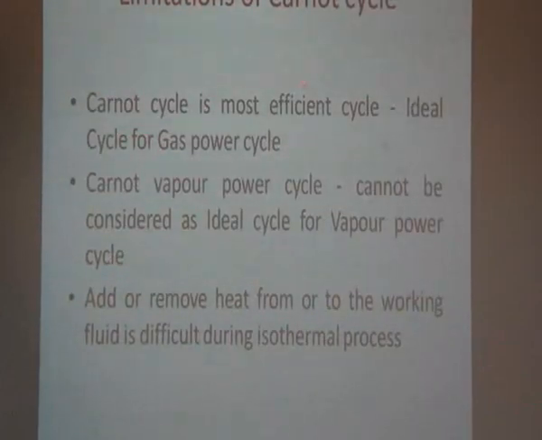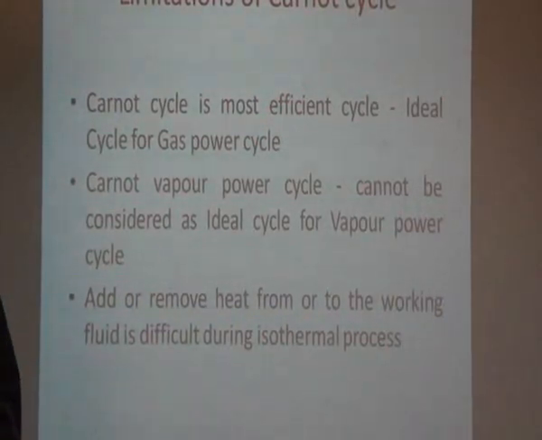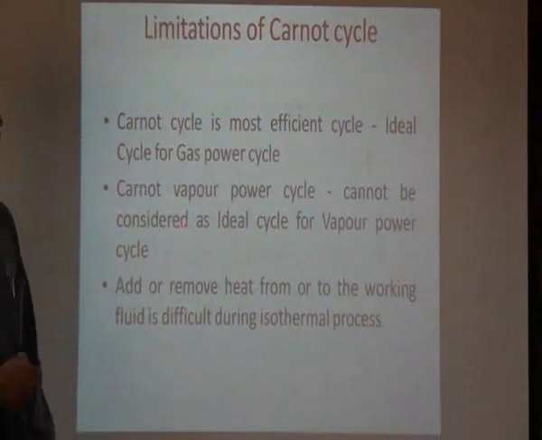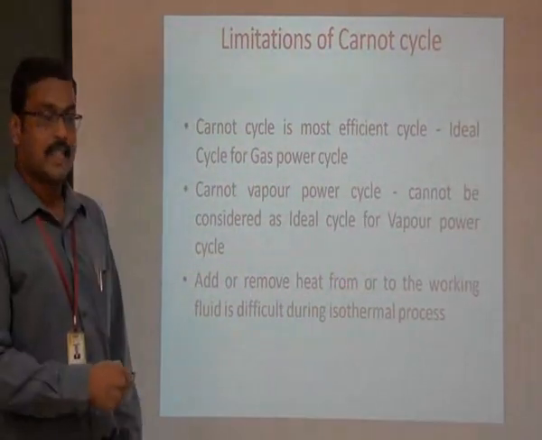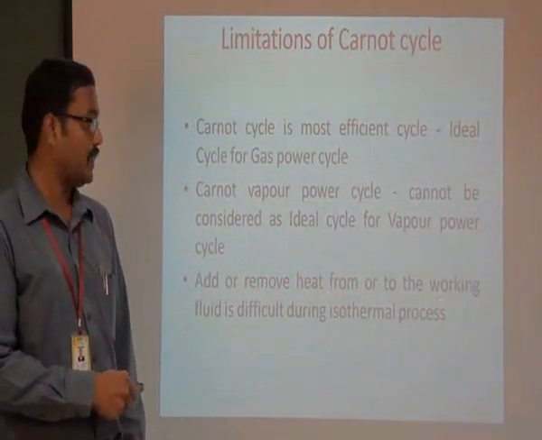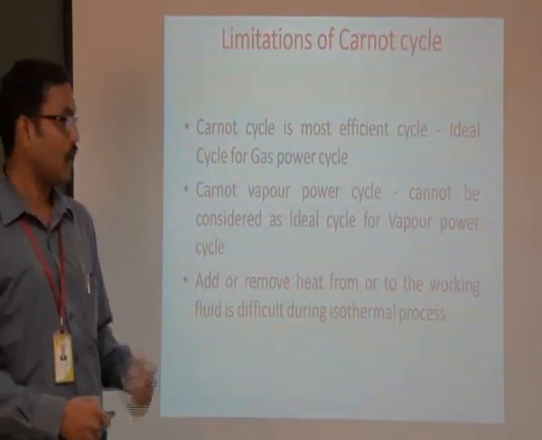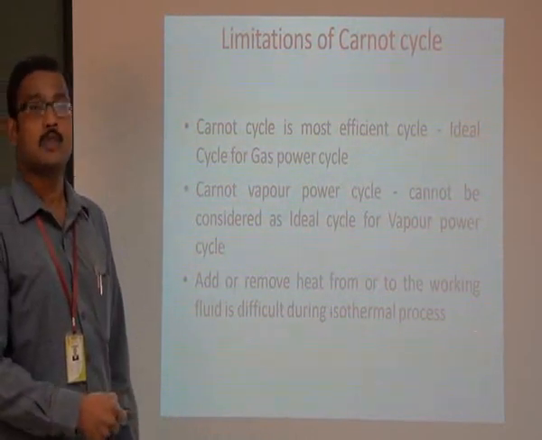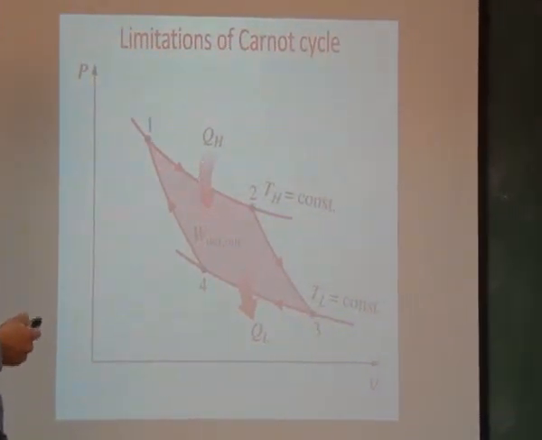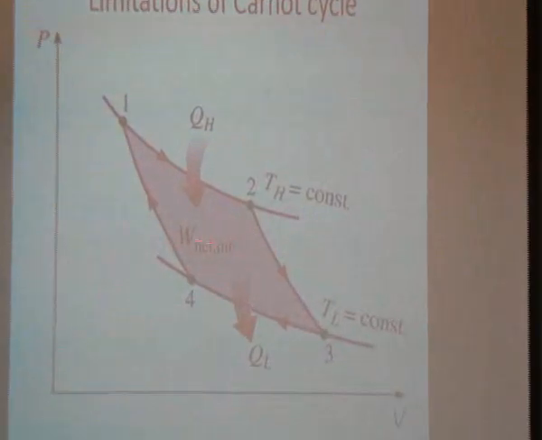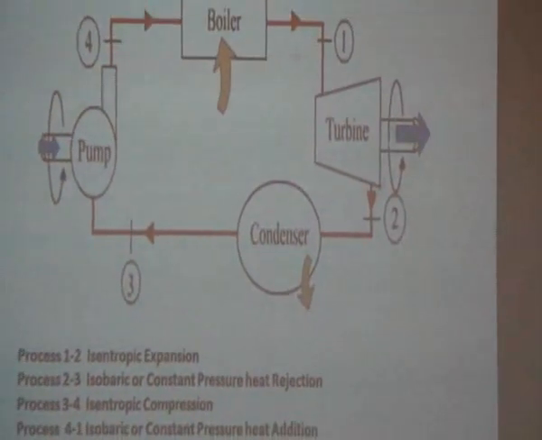So today we discussed the limitation of the Carnot cycle. As we know, the Carnot cycle is the most efficient cycle. It produces the maximum efficiency when operated between 2 temperature levels. However, this Carnot cycle cannot be applied as the basic cycle for the vapor power cycle. This is due to the difficulty in adding or removing heat from the working fluid during the isothermal process. So William Rankine replaced the isothermal process with an isobaric process. That's why the Carnot cycle was modified by William Rankine. Nowadays, the Rankine cycle has become the ideal cycle for the vapor power cycle.